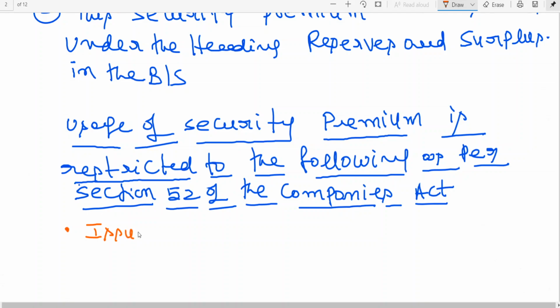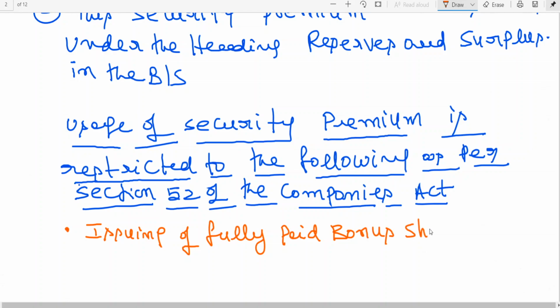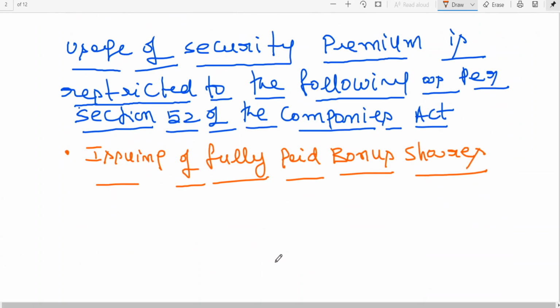Issuing of fully paid bonus shares. We'll be discussing that in CA Inter Group 1. Usage of security premium is restricted to the following as per section 52 of the Companies Act: issuing of fully paid bonus shares.